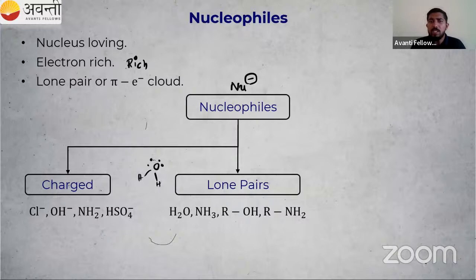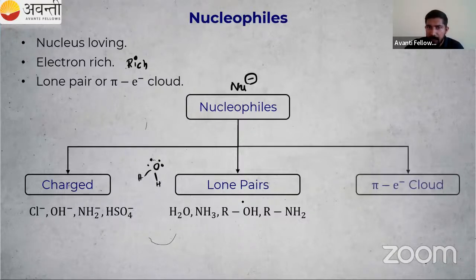So NH3, what about NH3? Can you tell me how many lone pairs are present in NH3? In the chemical bonding chapter, we have studied NH3. How many lone pairs are present? You have to tell me the answer. Then in ROH, lone pairs are present, and here also lone pairs are present. In NH3, there is one lone pair. So they are ready to give the electron to other species.